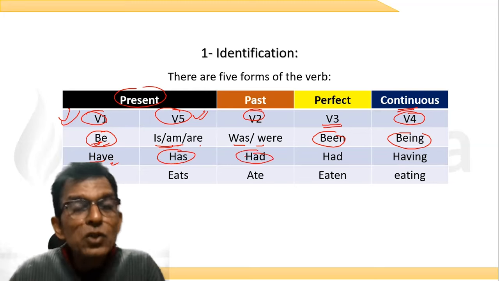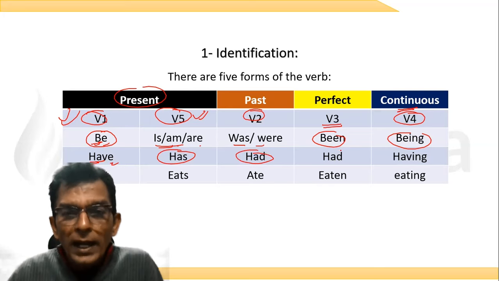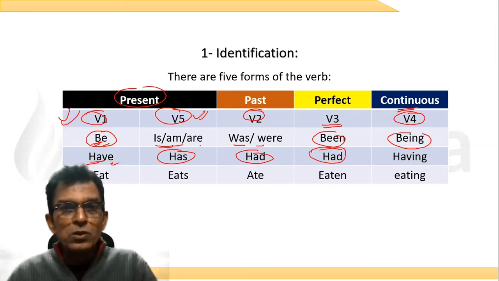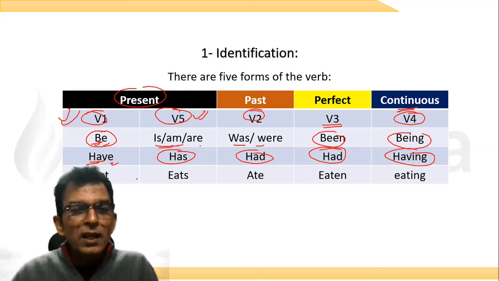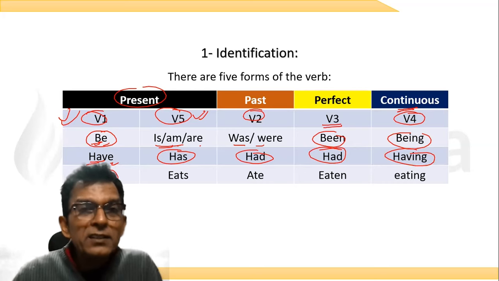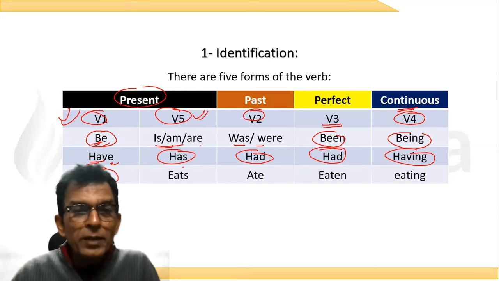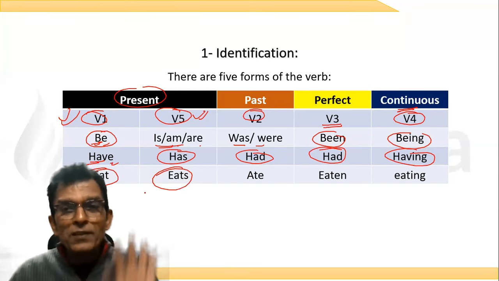Now, had is used for the past tense also, and had is used for the perfect tense also. And having is used for the continuous tense. Let's take another verb. Eat is the present form of the verb. Eats is also the present form of the verb.